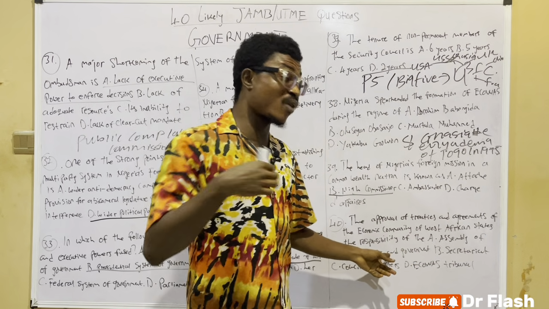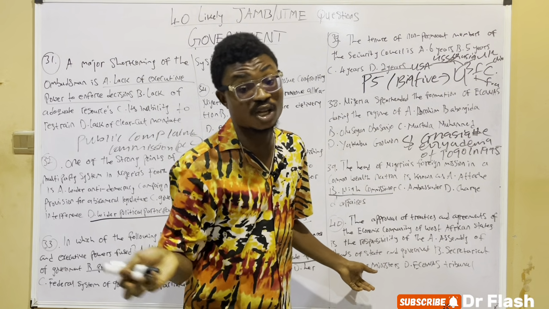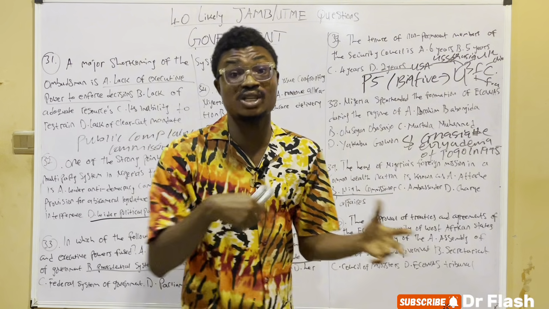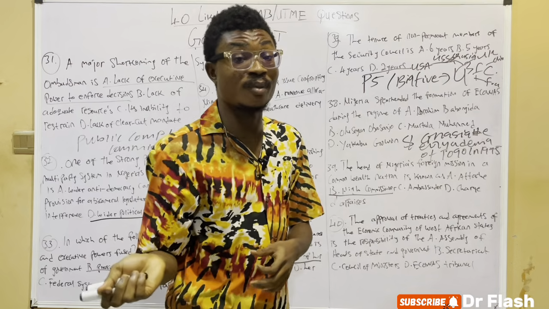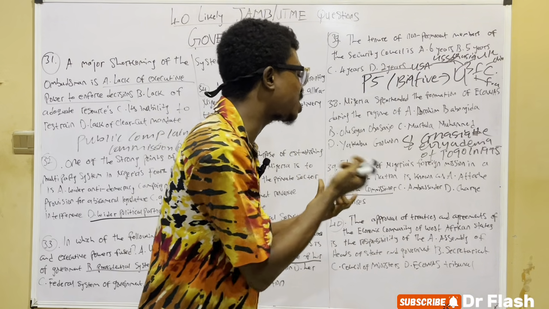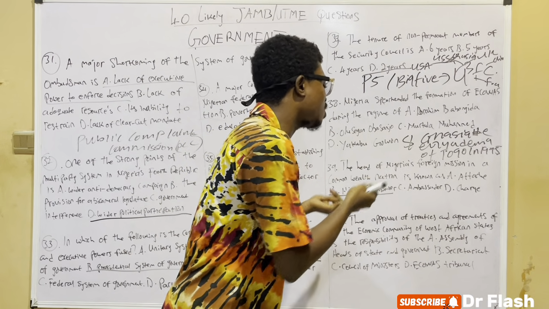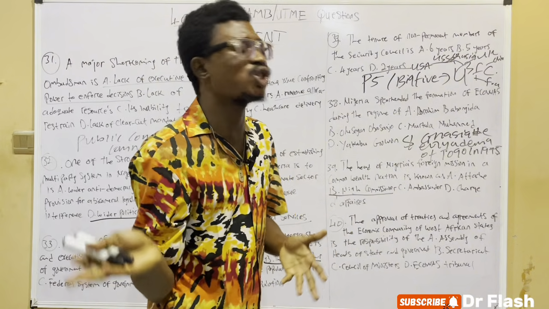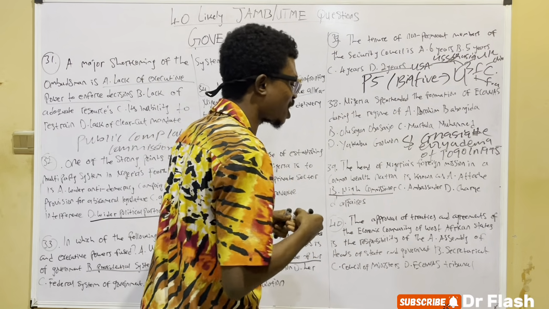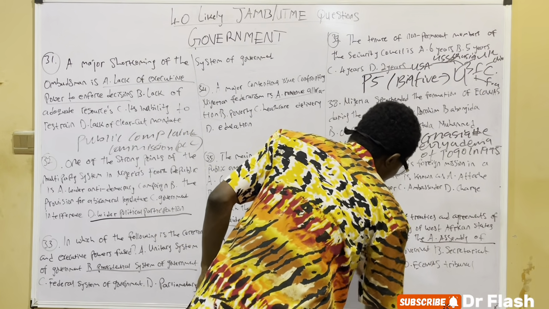And anything to do with recommendation is for the Council of Ministers. So these are the two codes usually used: approval and recommendation. So the approval of treaties and agreements of the Economic Community of West African States is the responsibility of the Assembly of Heads of State and Government. So the answer is Assembly of Heads of State and Government.